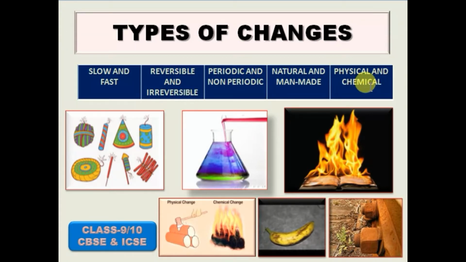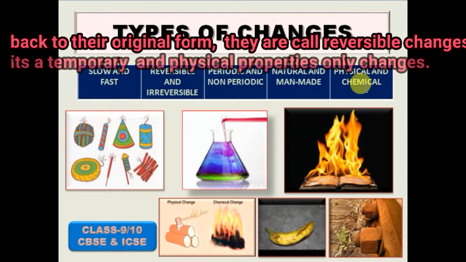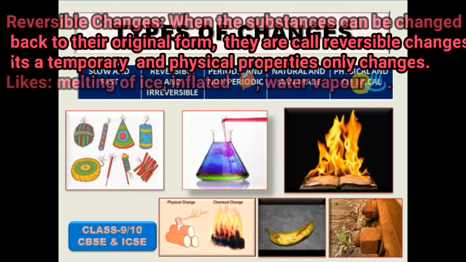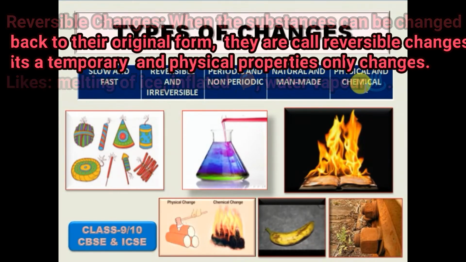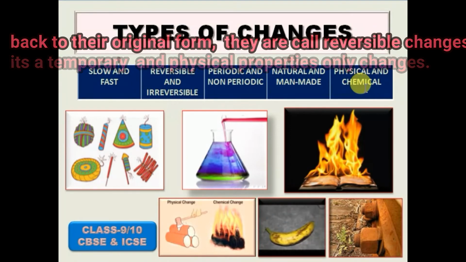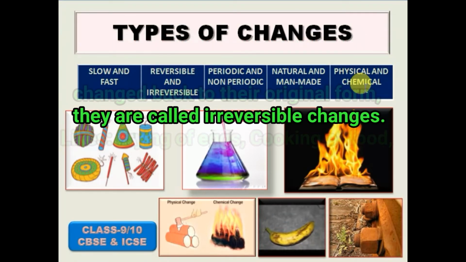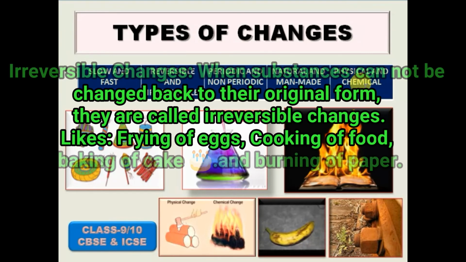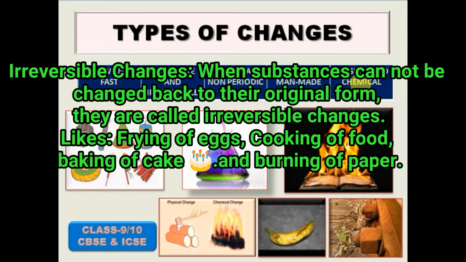Okay student, now I just introduce the reversible and irreversible changes. As you know student, when the substance can be changed back into its original form, they are called reversible changes. These changes are temporary, like the change in state, shape or size of substances. On the other hand, when the substance cannot be changed back into its original form, they are called irreversible changes. These changes are permanent and new substances are formed.